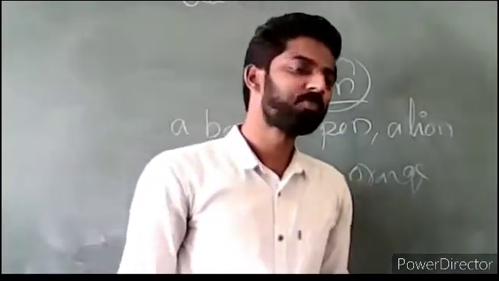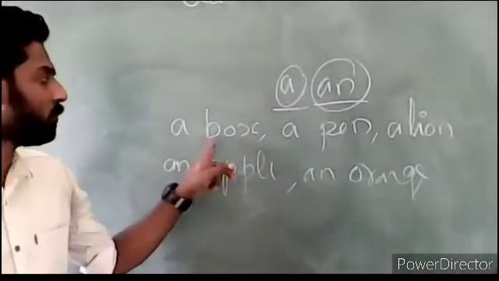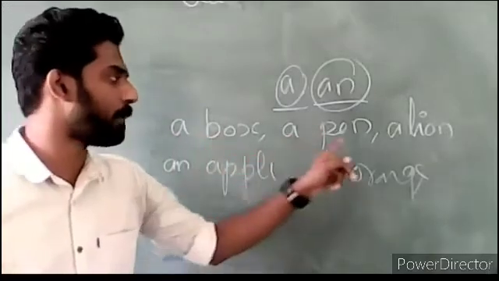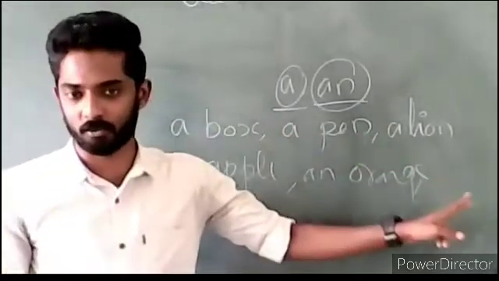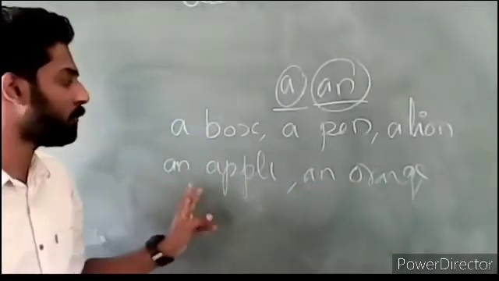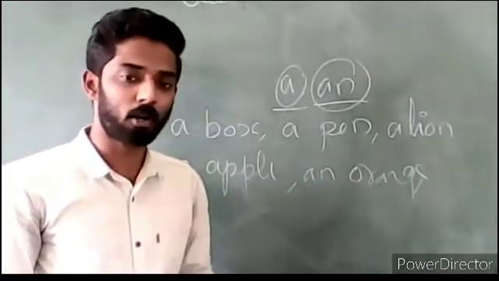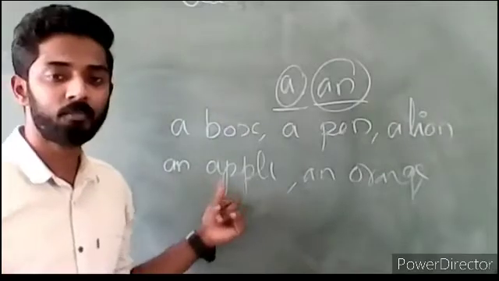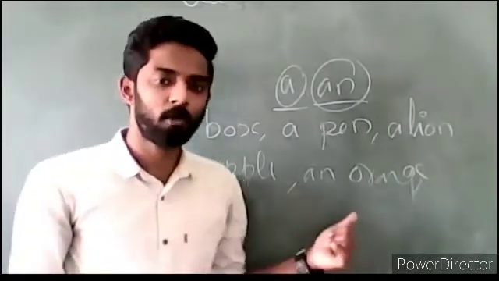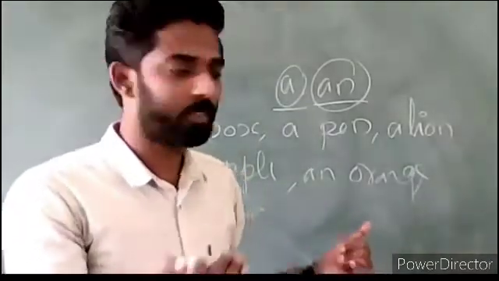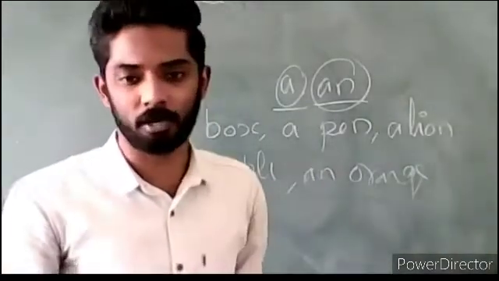Okay, so did you understand why we used a with box, pen, lion, and so on? Because these are consonant sounds. Why do we use an before apple, orange, and so on? Because these are vowels. Or we don't say vowel, but we say vowel sound. The word beginning with a vowel sound.